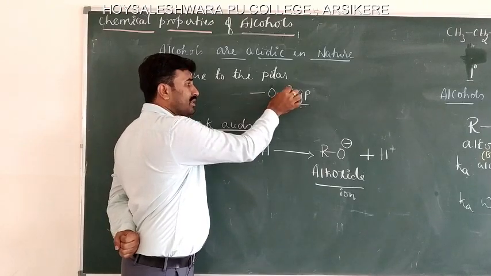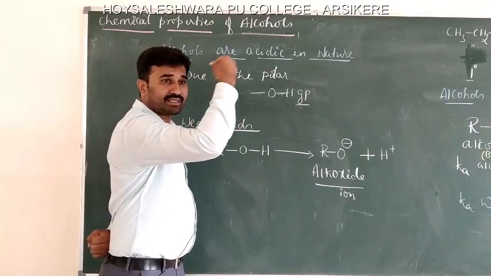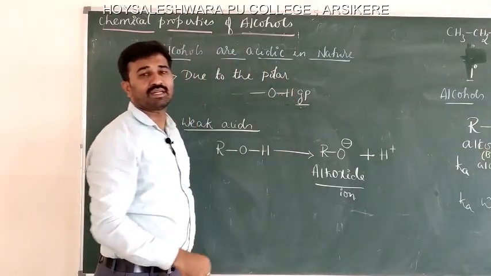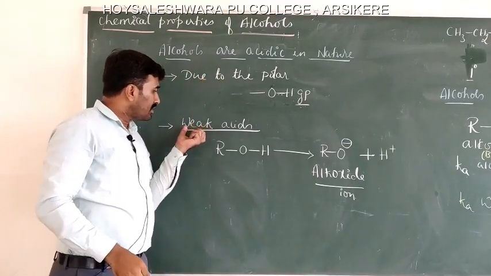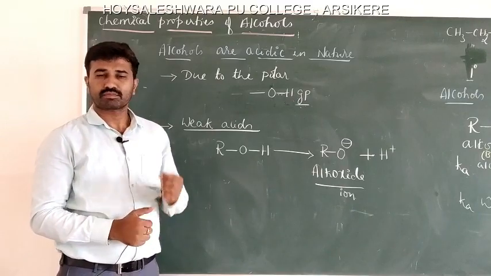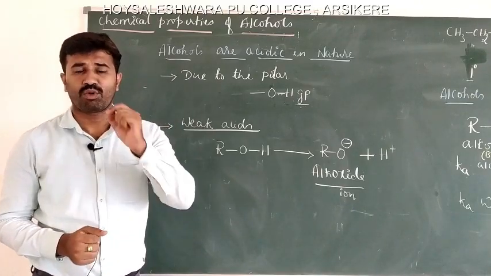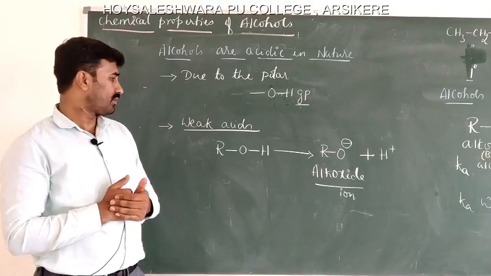Therefore, the H plus can be easily given off by the substrate. Alcohols are weak acids, weaker than water molecules. Let us see afterwards how it is weaker than water.